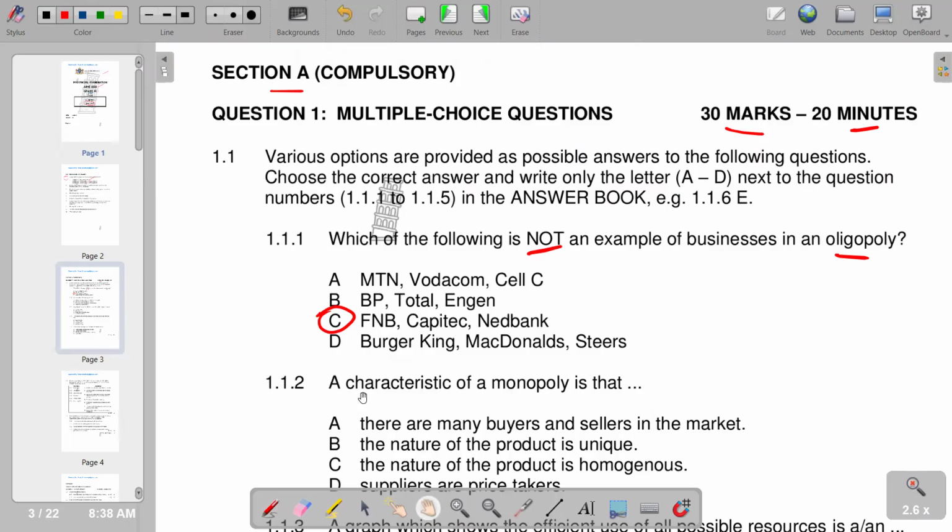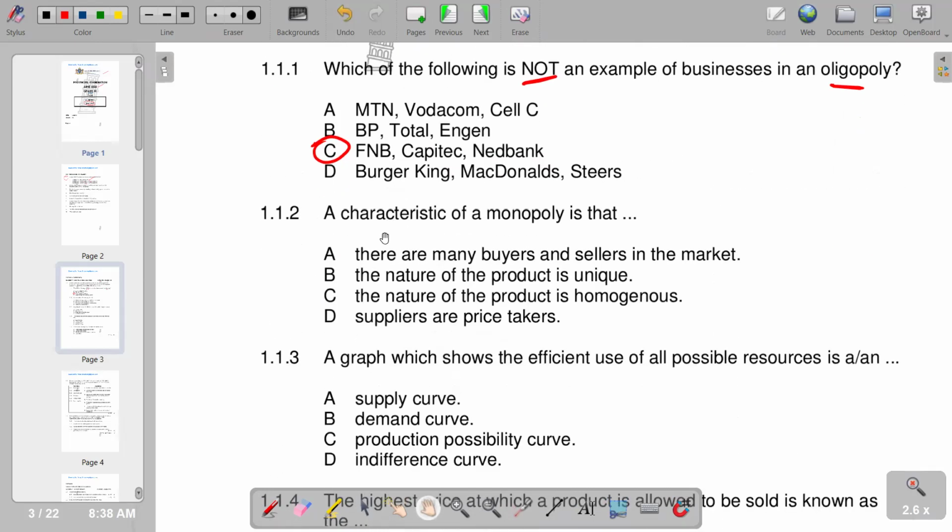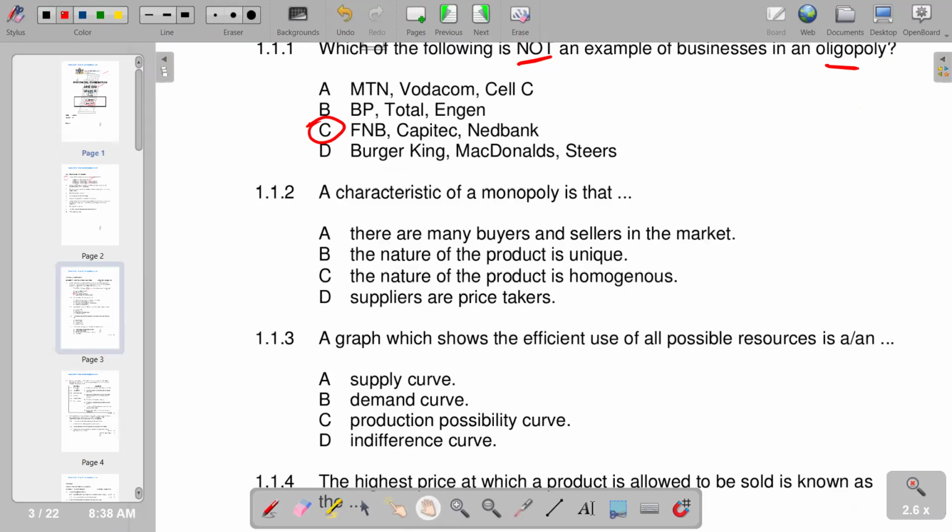So question 2, a characteristic of a monopoly is that, remember, in a monopoly, we have got one firm that is operating, and the firm is producing or selling a unique product. So the question is saying, what is the characteristic of a monopoly? So we try to see which one best describes the characteristic of a monopoly. So it's going to be saying the nature of the product is unique. So the product has to be unique. That makes it difficult for other firms to penetrate that market. And that firm that is operating as one firm will remain operating as an individual firm. So basically, that's what we have on number 2.